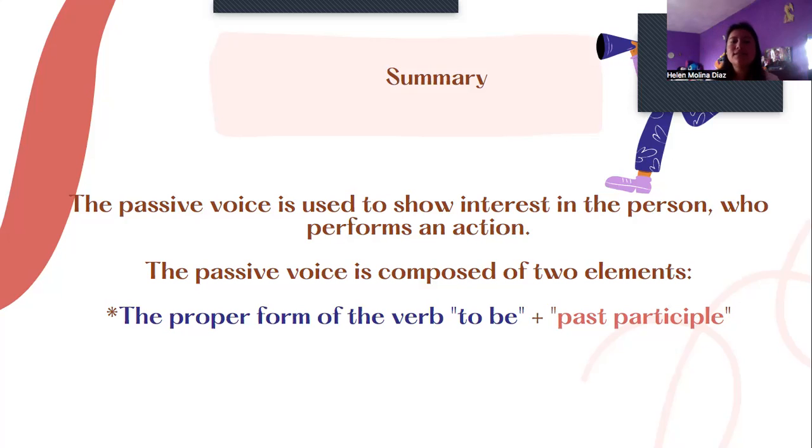The first element is the proper form of the verb to be: in the past, was or were; in the present, is or are; in the future, will be. The second element is the past participle of the verb, in the future, present and past.